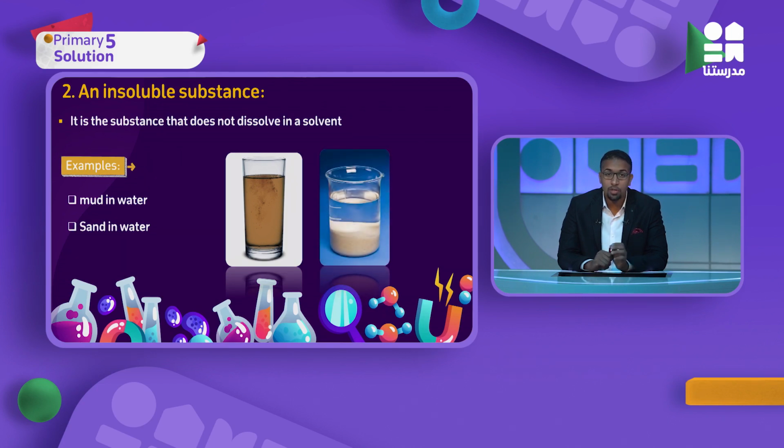We can distinguish particles of mud and particles of sand. Why? Because they will not dissolve in water, and sand will precipitate in water. So they are insoluble substances, and insoluble substances will never form a solution. So let's continue.